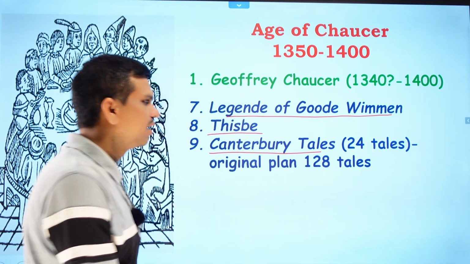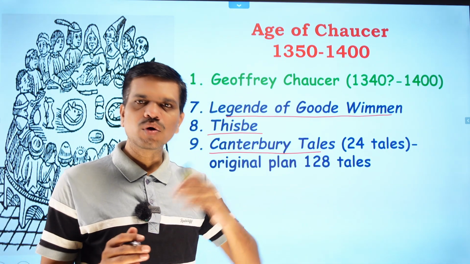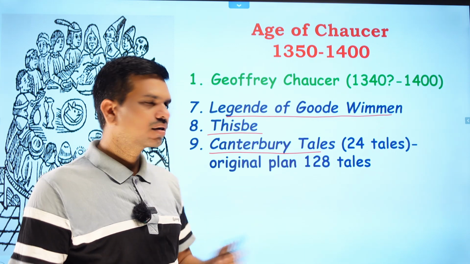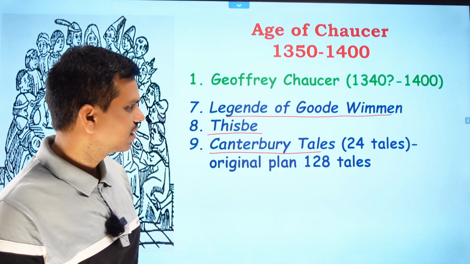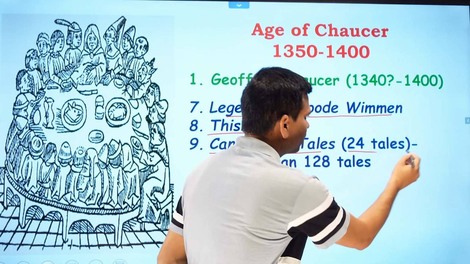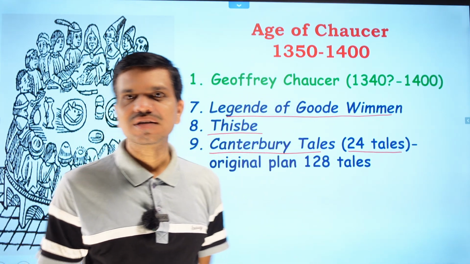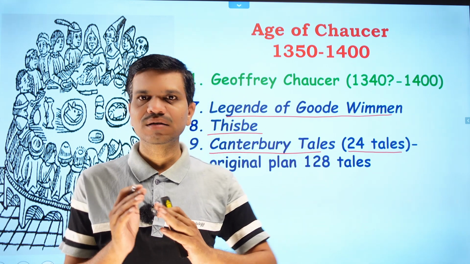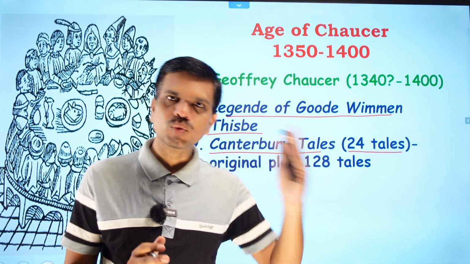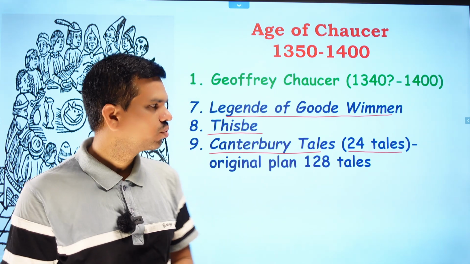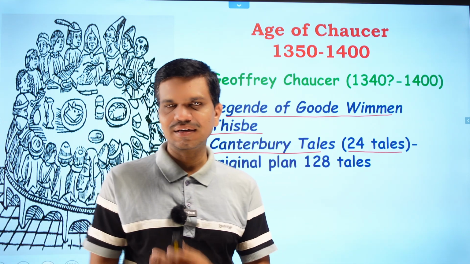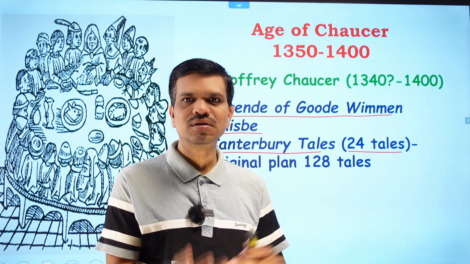There are 24 tales in this Canterbury Tales. There are always questions asked on the Canterbury Tales, so you have to go through it thoroughly. If you are asked how many tales there were, it is 24 tales, and these tales in the Canterbury Tales are divided into verse tales and prose tales. So there are some prose tales and some verse tales. You need to know that categorization, which are the verse tales and which are the prose tales.